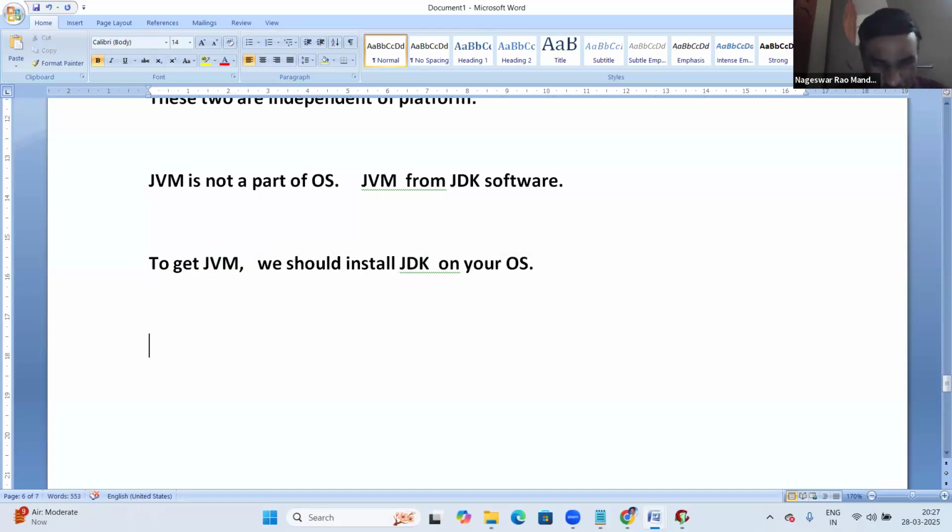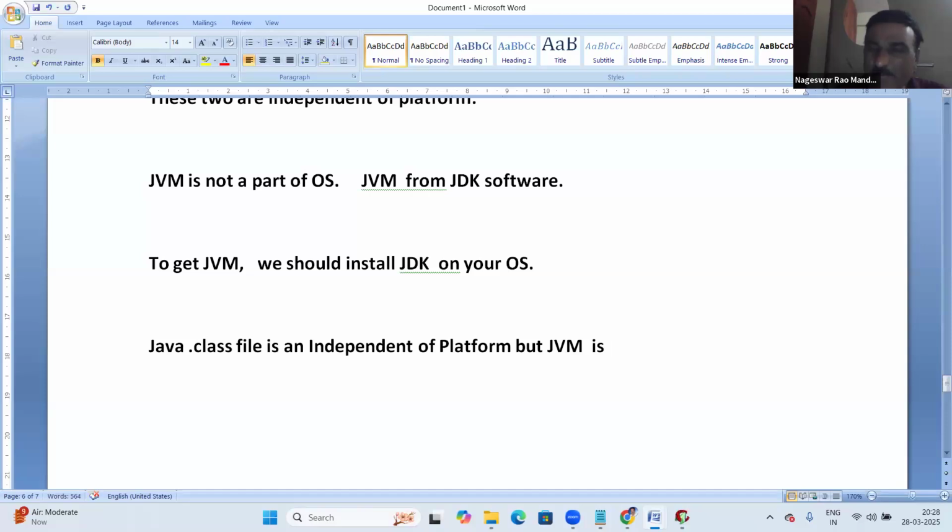Next, one more interesting point. The Java .class file is platform independent, but the JVM is OS dependent, or platform dependent. So the interesting point here is that the Java program is independent of platform, but the actual JVM is OS dependent.